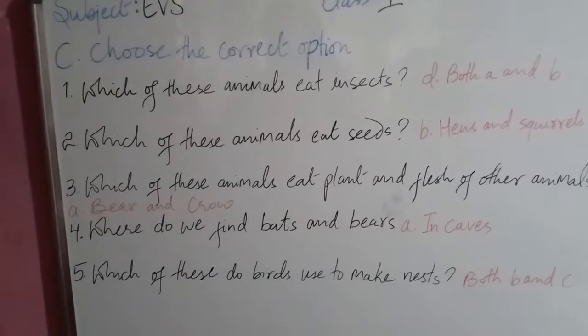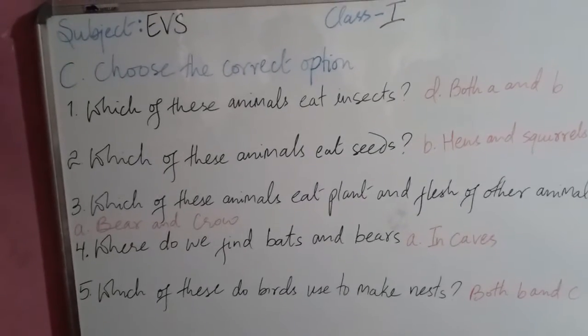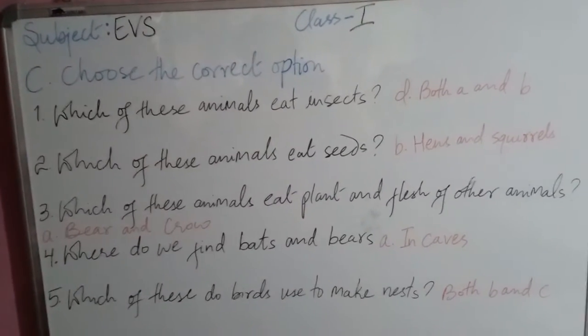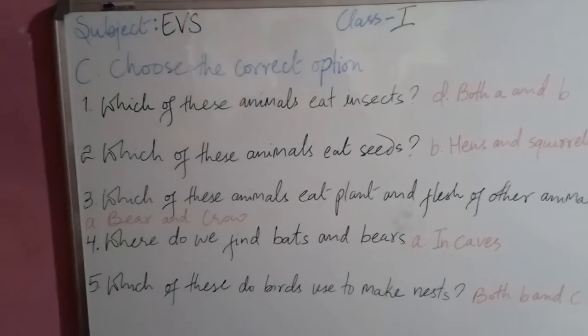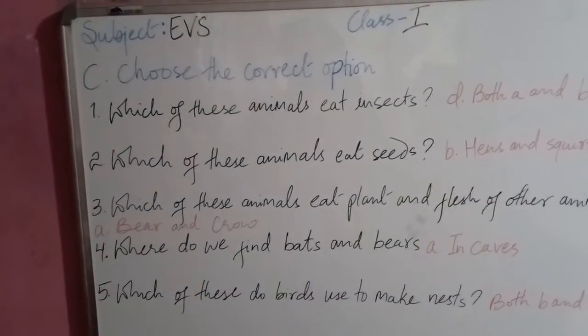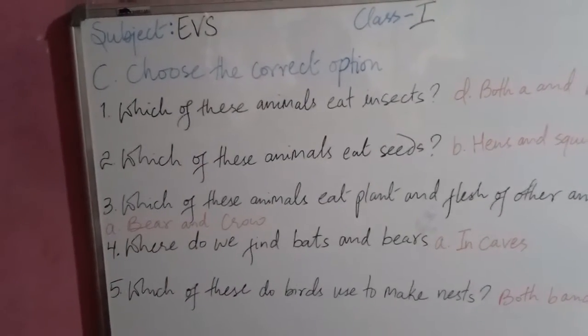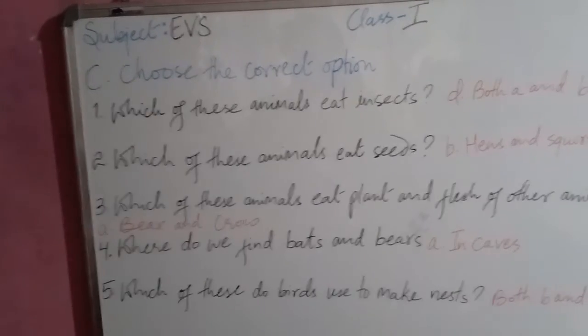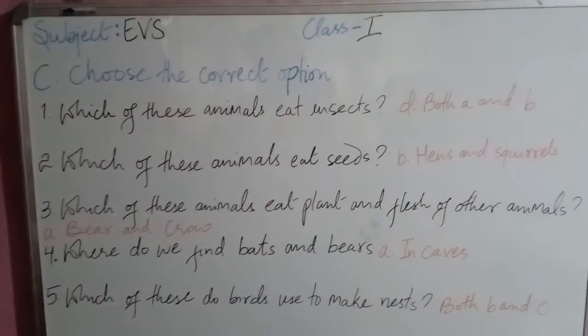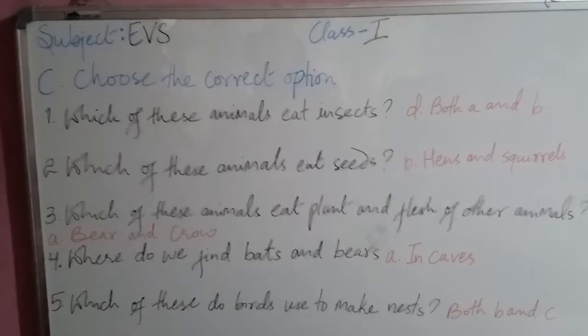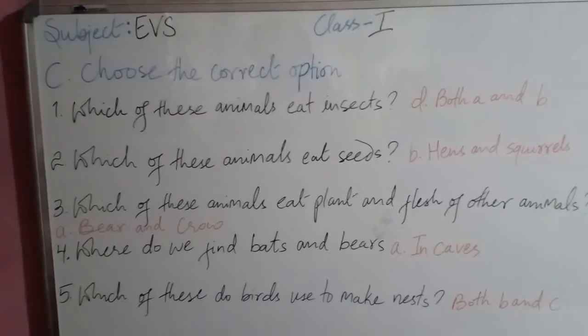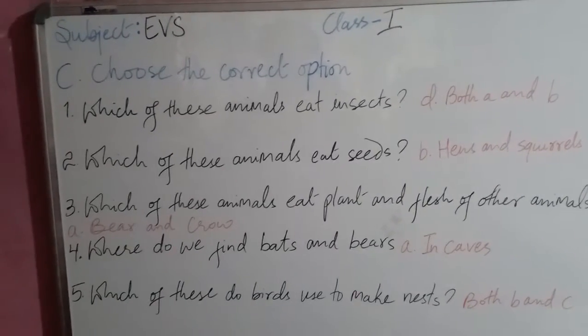Then we have question number 2. Which of these animals eat seeds? We have options like cows and horses, hens and squirrel, lizards and woodpeckers, and option D, all of these. So the correct option is option B, hens and squirrel.